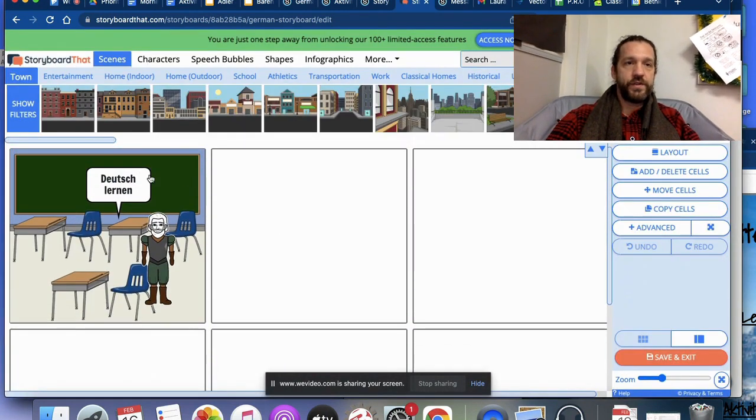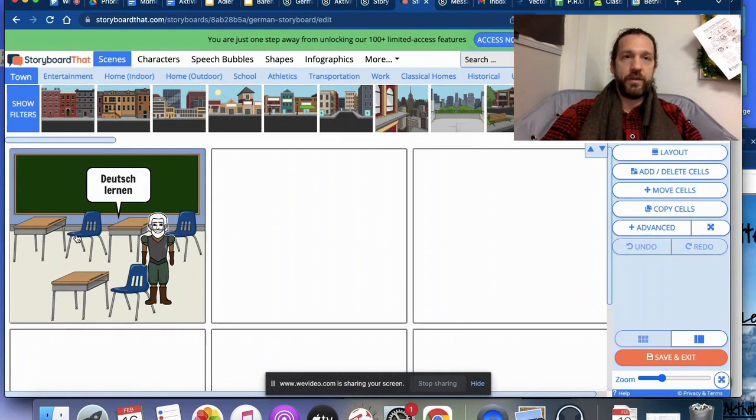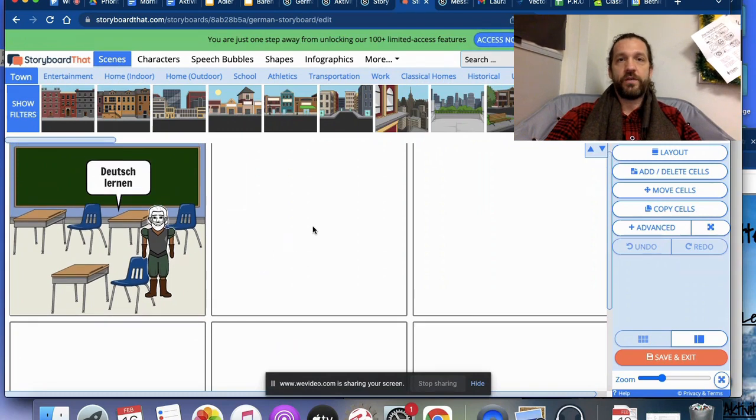And then this is a scene that I did as a demonstration. So yours can be more elaborate. This is just an example. So you're going to use one of the expressions with the infinitive verb and the object, Deutsch lernen, to learn German, and then depict that being done in the scene. And so there'll be a mixture of school subjects and then hobbies or activities from that list.